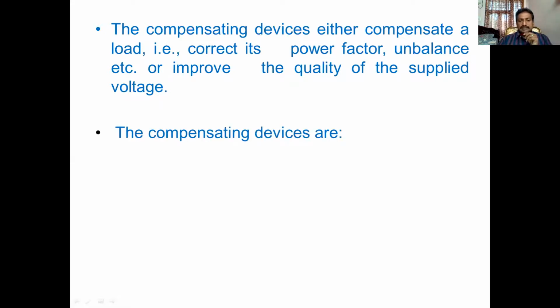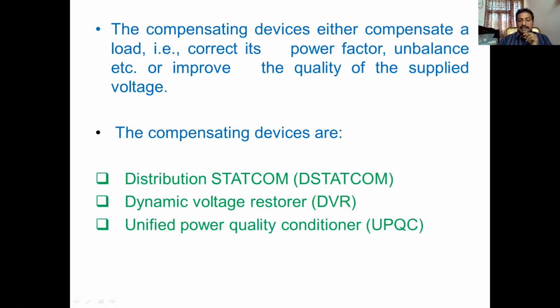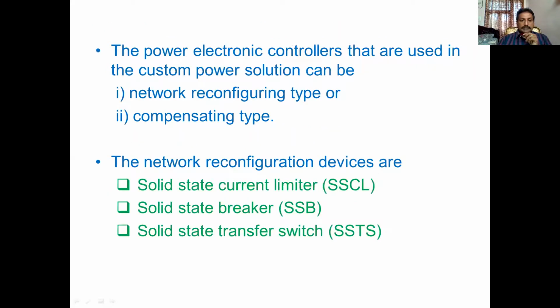So the compensating devices are distribution STATCOM, DSTATCOM, or dynamic voltage regulator, DVR, or unified power quality conditioner, UPQC. These custom power devices are classified into two types. Number one is network reconfiguration type.